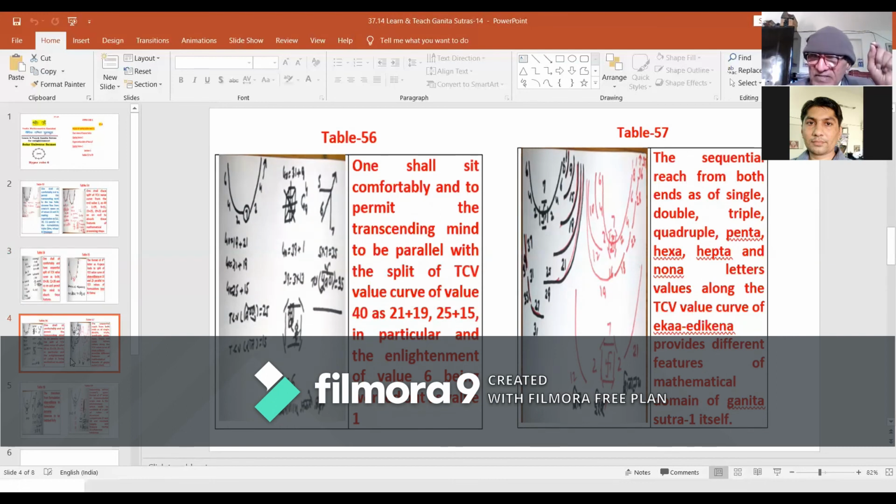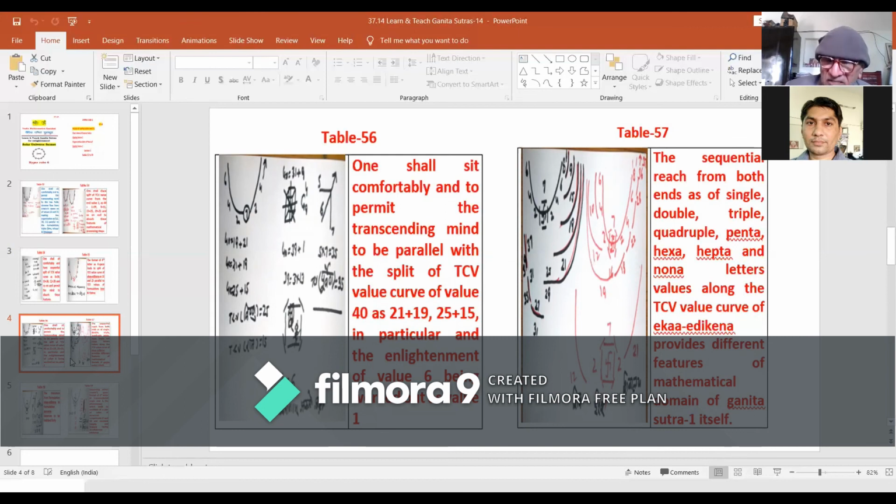One is from the first limb, starting with the first letter and going sequentially, another is from the other end, from the last letter going inward, and the third is the transcendence within creator's space at the transcendental origin seat.